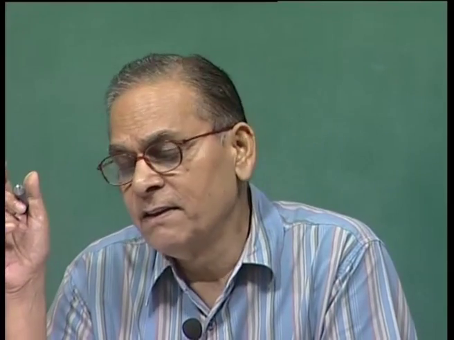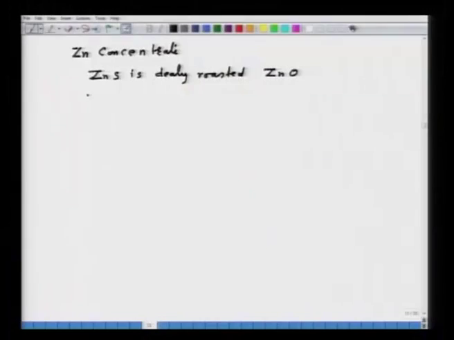For example, the extraction of zinc from sulphide ore is done by dead roasting of zinc sulphide, and then the zinc oxide which forms is mixed with coal or coke, and then the zinc is produced. Now, similarly, in the case of lead sulphide, as I said, the dead roasting of lead sulphide is difficult, because there is no common boundary between PbS and PbO if you see the predominance area diagram.